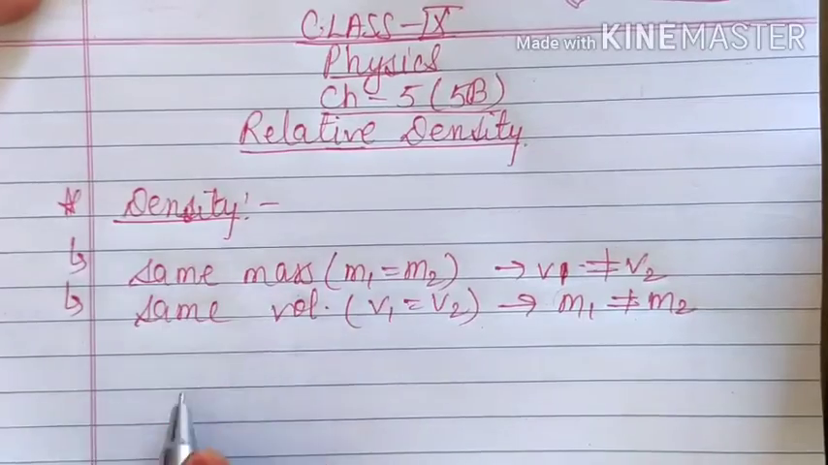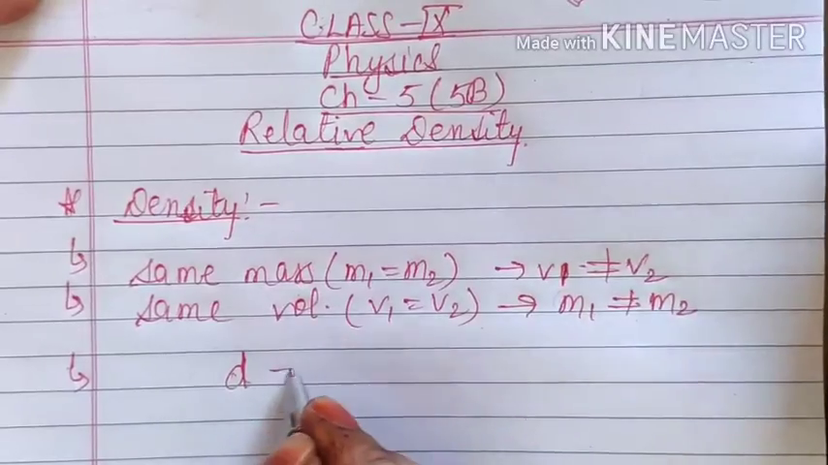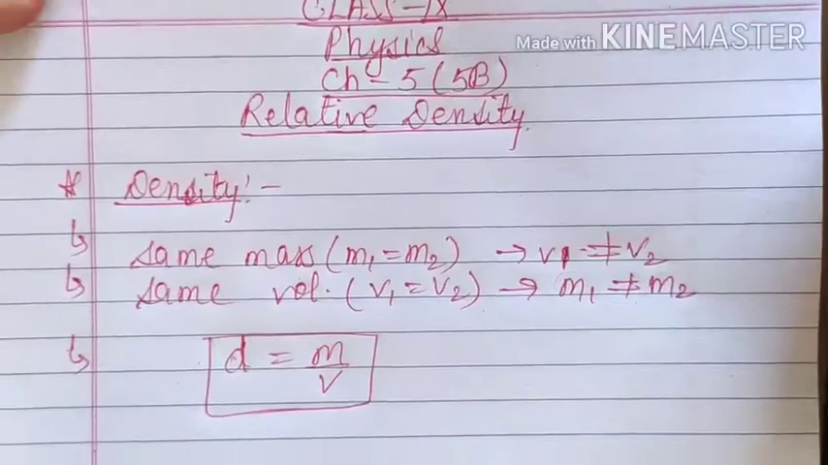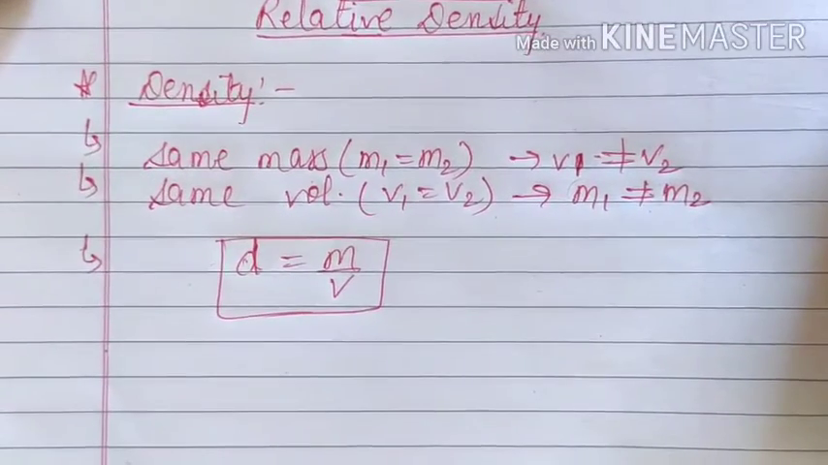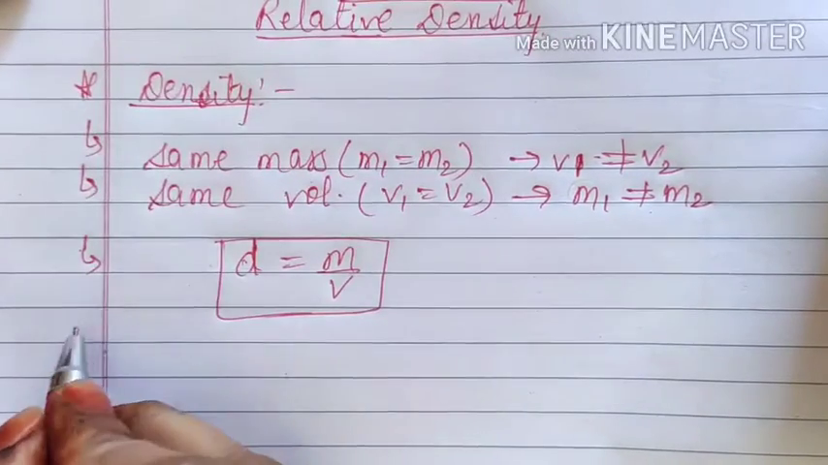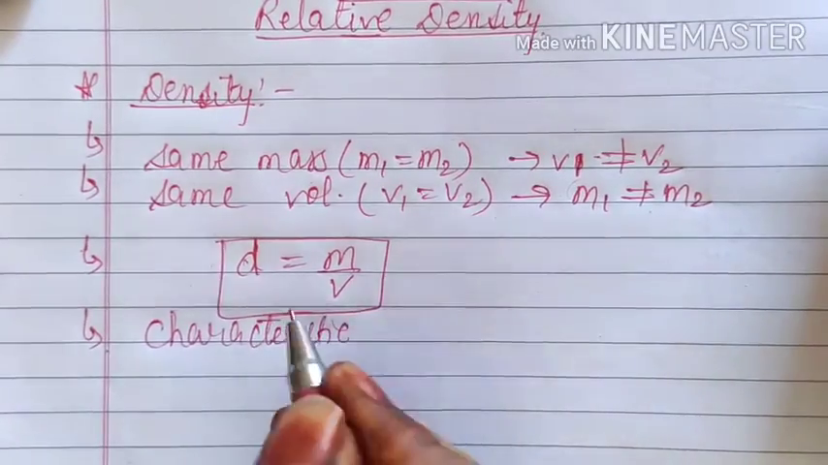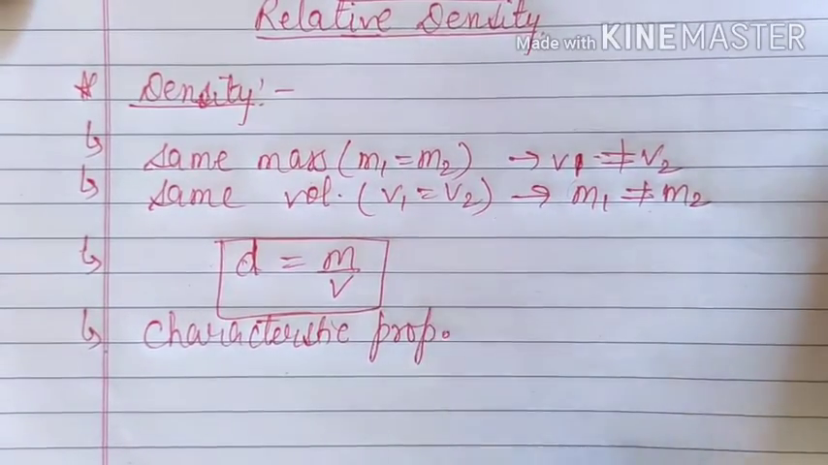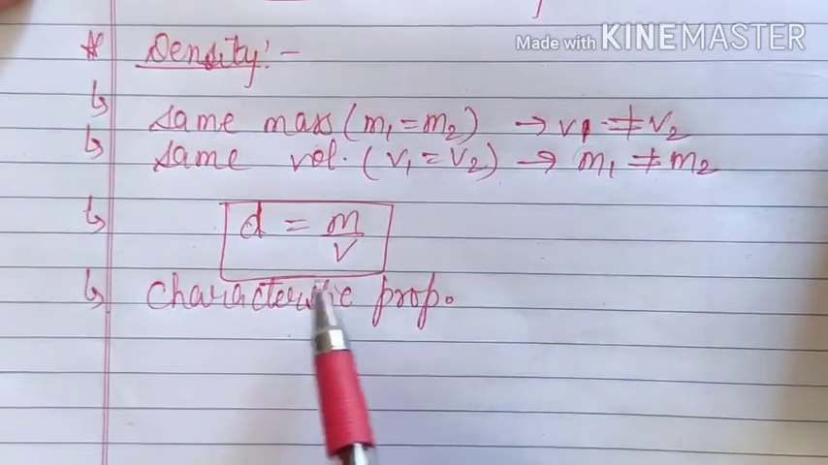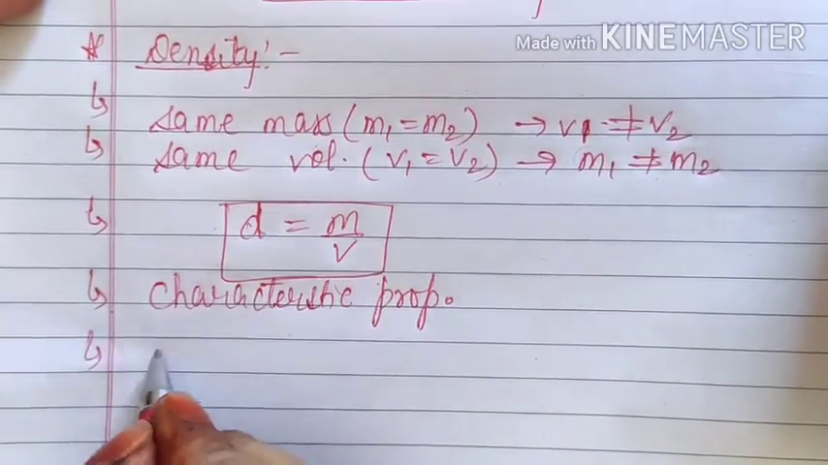masses. So that means there is one particular quantity that depends on mass and volume, and that physical quantity is known as density. So density of a material is mass per unit volume. Next, it is a characteristic property of a body. As soon as you change the material, whether solid, liquid or gas, the density will also automatically change.